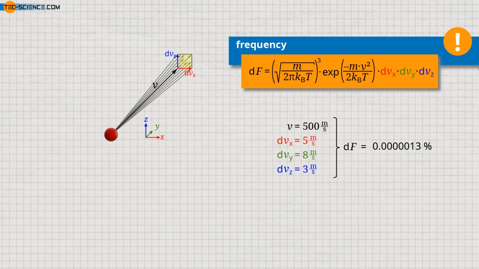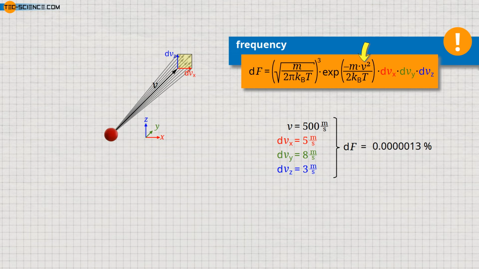Let's take a closer look at the speed in the shown function. It turns out that the information about the direction of the velocity vector is no longer present. Only the square of the speed appears, and this is a scalar. That means, the indicated speed of v equals 500 meters per second does not refer to a specific vector, but to all possible vectors which have an absolute value of 500 meters per second.